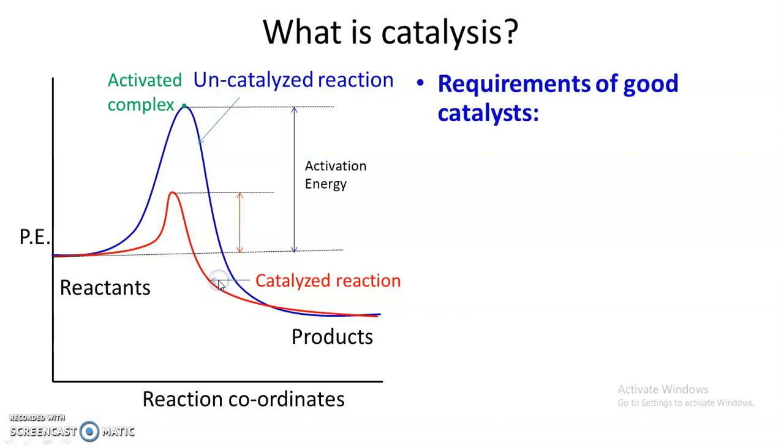Now what are the requirements of good catalyst? Most important thing is, the best catalysts are those which are effective, that is they are able to produce high product yield, and catalyst must be selective.